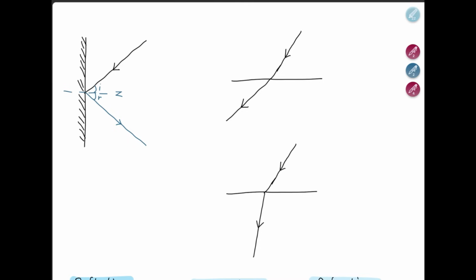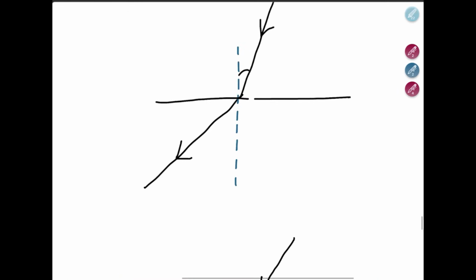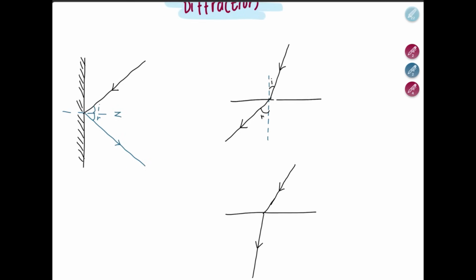Now here we have two examples for refraction. This happens when light waves or waves move from one medium to another medium. Now, how can you identify which one is rarer and which one is denser? If you see here, this is your angle of incidence, and this is the angle of refraction, always measured between your line and the normal. So the angle of incidence is smaller, and then it's moving away, so it's going from a denser to a rarer medium. In a denser medium, speed is low, and in a rarer medium, speed is higher.